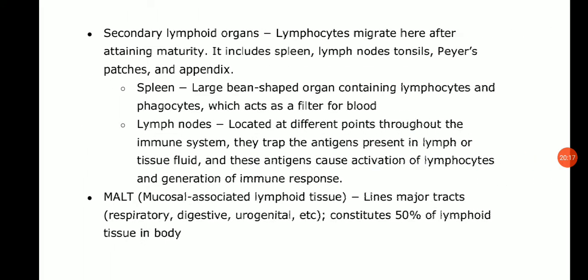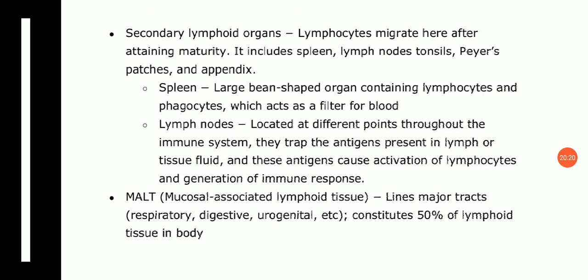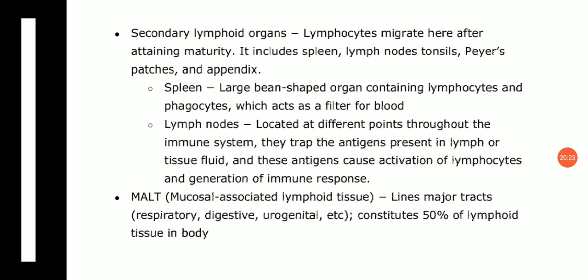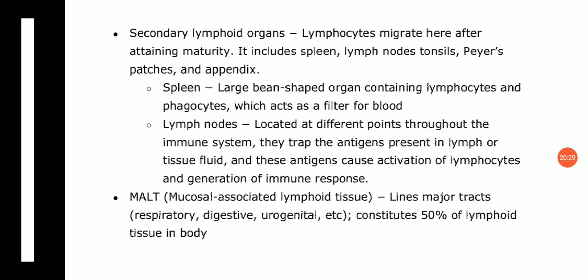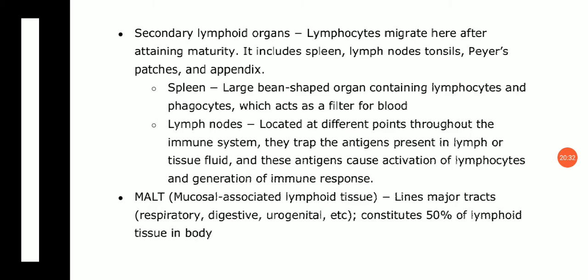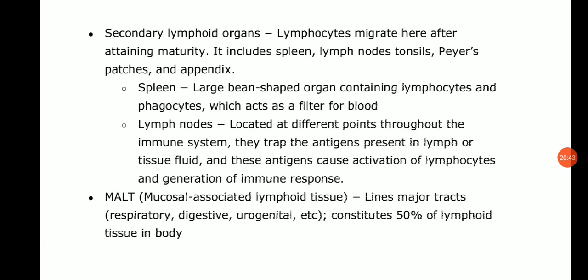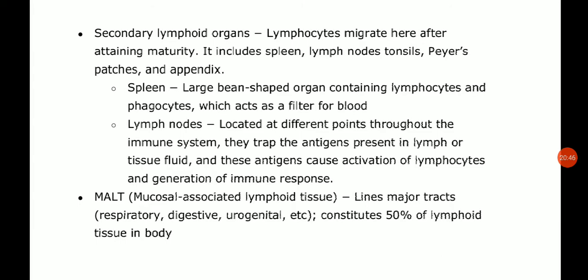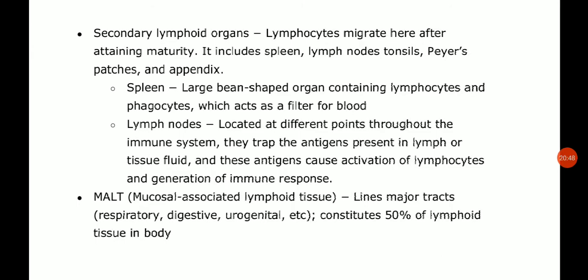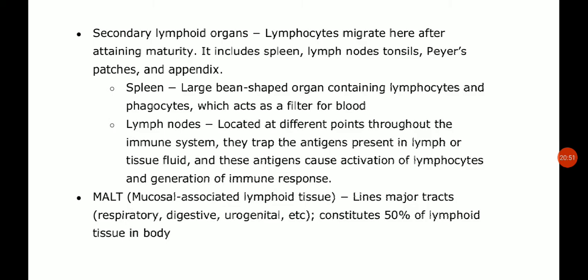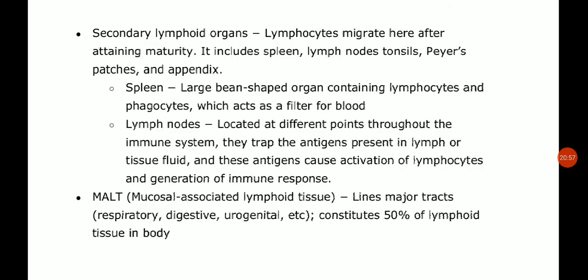Now MALT, M-A-L-T, mucosal associated lymphoid tissue. You have studied the role of the mucosa. Here the mucosa lines the major tracts like respiratory, digestive and urogenital. This forms the MALT, mucosal associated lymphoid tissue, which consists of 50% of the lymphoid tissue in the body. The main site of entry of microbes into the body is through the epithelial surfaces containing these mucosal epithelial cells. So the lymphoid tissue associated with the throat and nasal passages.